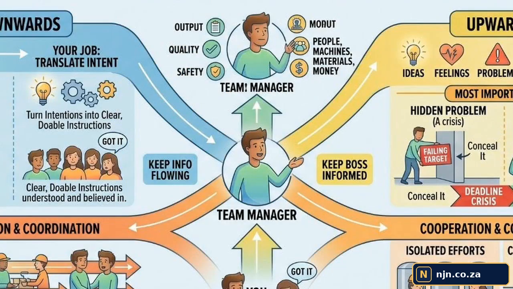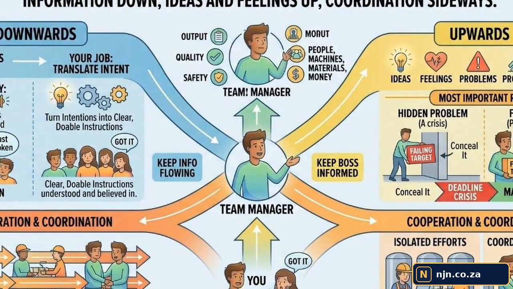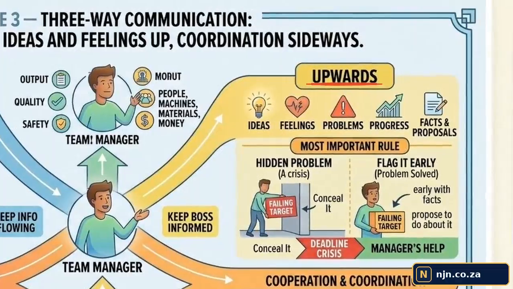The frontline leader acts as the central junction box for the entire operation. As this diagram illustrates, the communication loop must scale to handle information moving in 3 directions at once. Moving upwards, your manager depends on your accurate view of reality. If you see a target slipping, you must flag the hidden problem early with facts before the deadline passes.